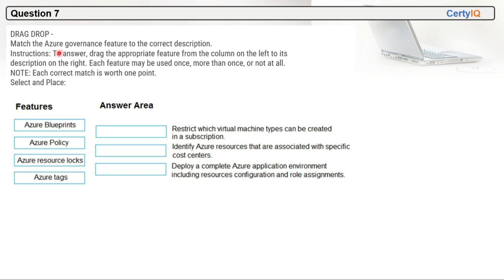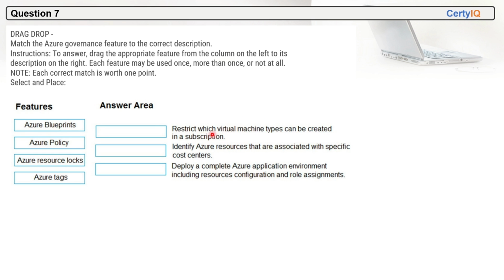Question 7. You have to drag and drop, matching the Azure governance feature to the correct description. Instructions: to answer, drag the appropriate feature from the column on the left, these are the options, to its description on the right. Each feature may be used once, more than once, or not at all. Each correct match is worth 1 point. So we have to select and place.